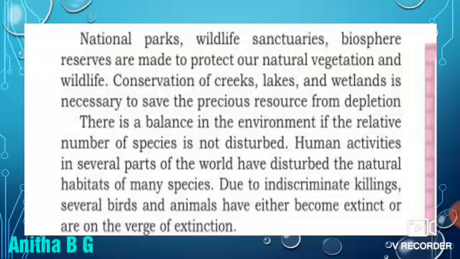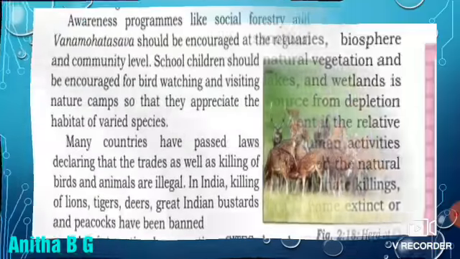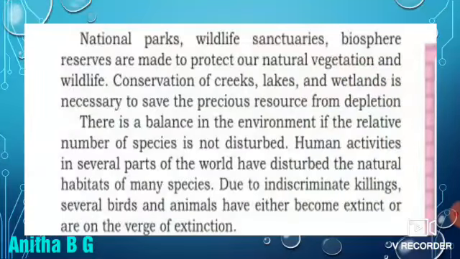There is a balance in the environment if the relative number of species is not disturbed. Human activities in several parts of the world have disturbed the natural habitats of many species. Because of our human needs, the natural habitats are disturbed. Due to indiscriminate killings, several birds and animals have either become extinct or are on the verge of extinction.